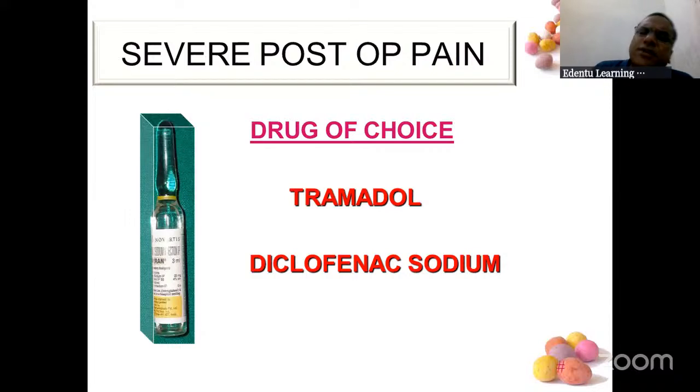Now, the patient has severe post-operative pain. An extraction, an impaction was done, and he is having unbearable pain. So basically, you are giving non-steroidal anti-inflammatory drugs. Now you give the other version, that is the opioid analgesics. So you can give tramadol injections, or tramadol tablets are also available, right? Diclofenac sodium injection, if it is given IV, instant relief will be there for the patient. You know that with IV there is no first pass metabolism, and parenteral routes of drugs are fast acting.